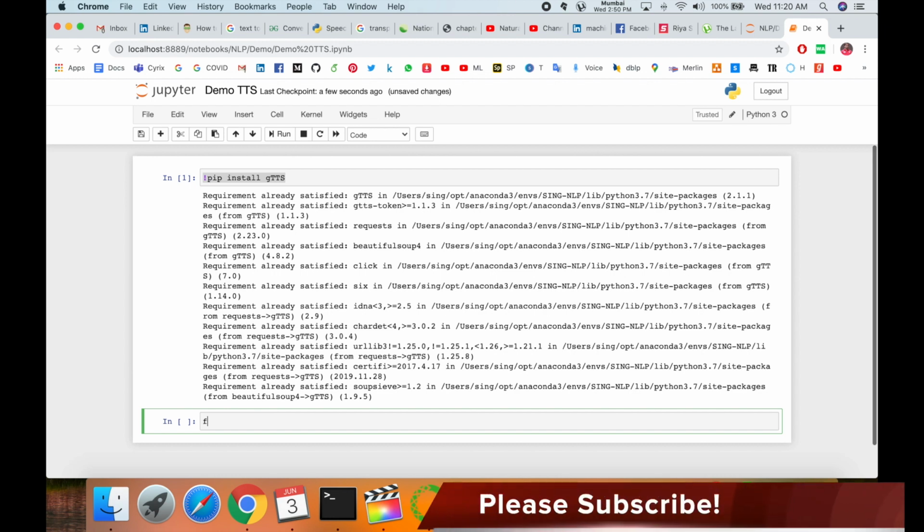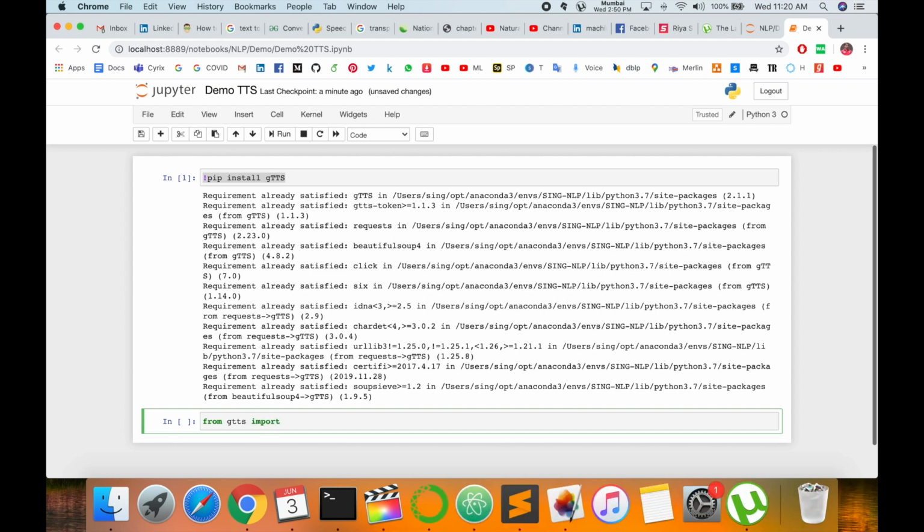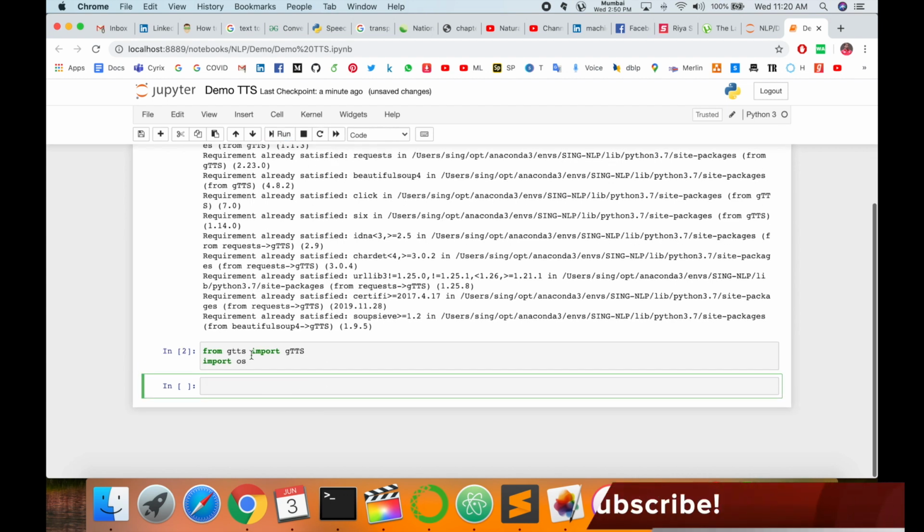So now I type here from gtts import gTTS, capital letters, and then import os, and then execute. So this is proper execution.